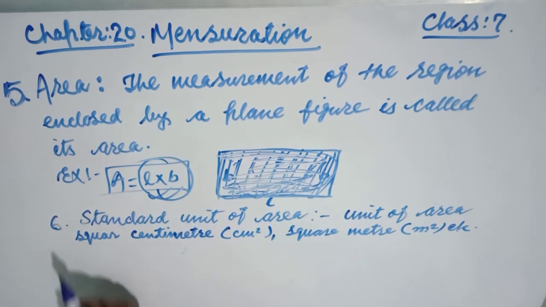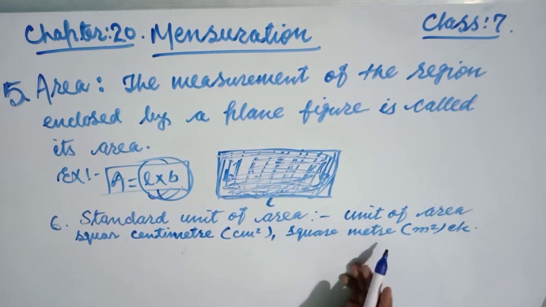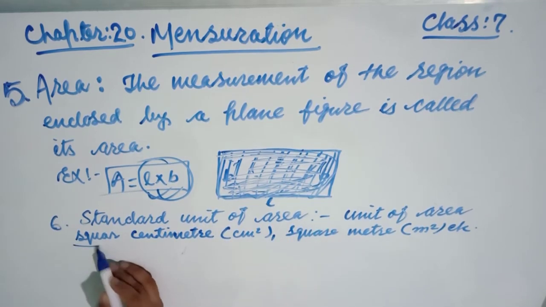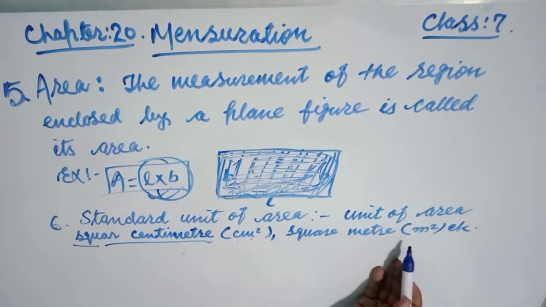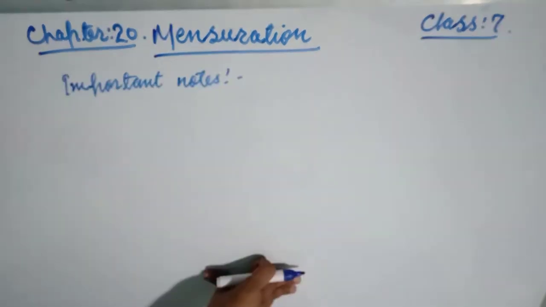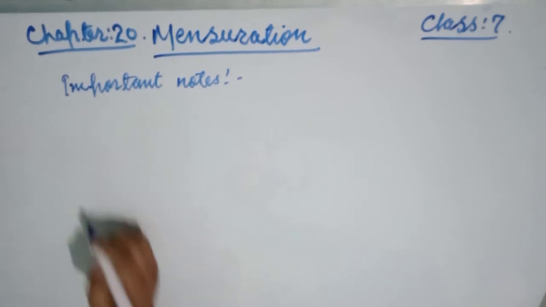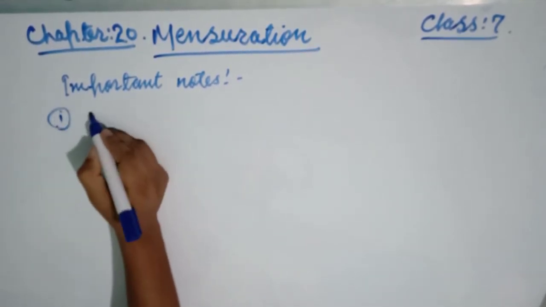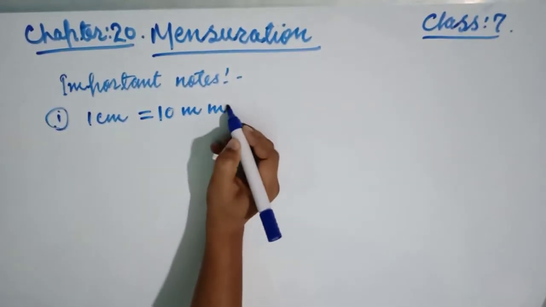Okay, now see the next, number 6, standard unit of area. The unit of area is always a square unit, or square centimeter, in short centimeter square, or square meter, meter square. Okay, they can use these as units of area. Now see some important notes. The first is, 1 centimeter is equal to how many millimeters? 10 millimeters. This is mm for millimeter.